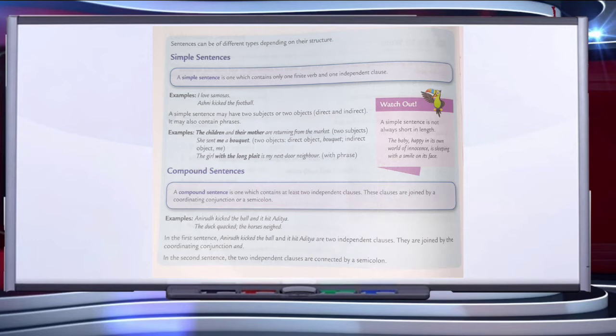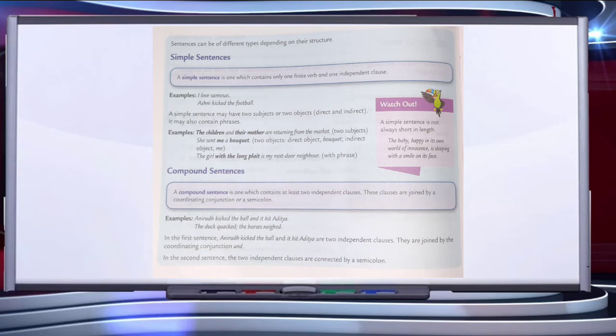A simple sentence is one which contains only one finite verb and one independent clause, or the principal clause or main clause. For example, I love samosas. Here I is the subject, love is the verb, samosa is the object. This is a single sentence, one independent clause is there, one finite verb is there. So this is a simple sentence.